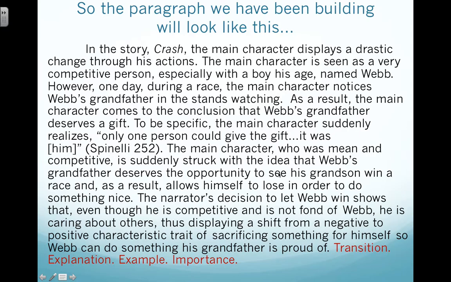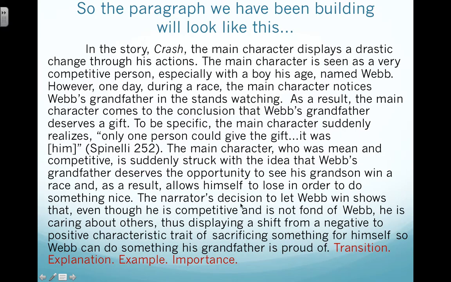The main character, who is mean and competitive, is suddenly struck with the idea that Webb's grandfather deserves the opportunity to see his grandson win a race, and as a result allows himself to lose in order to do something nice. The narrator's decision to let Webb win shows that even though he is competitive and is not fond of Webb, he is caring about others, thus displaying a shift from a negative to a positive characteristic trait of sacrificing something for himself so Webb can do something his grandfather is proud of.